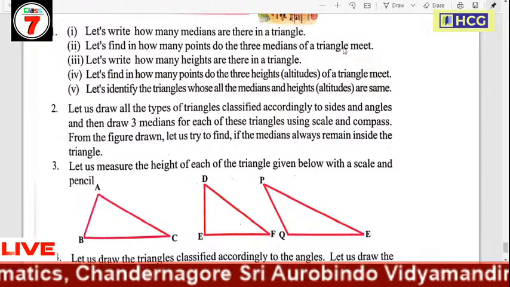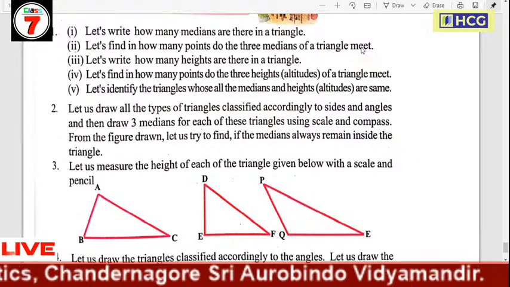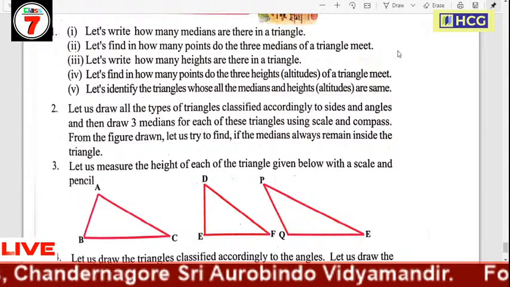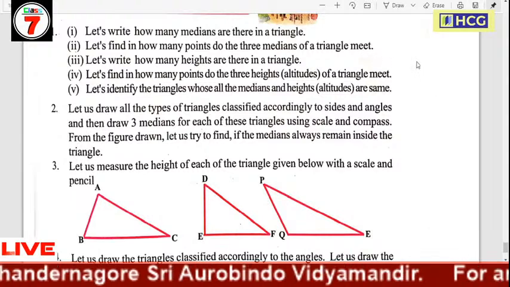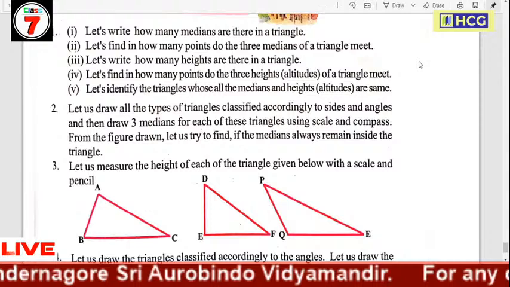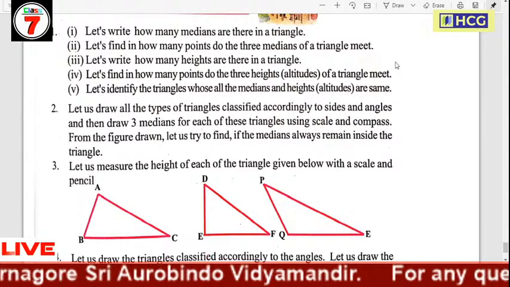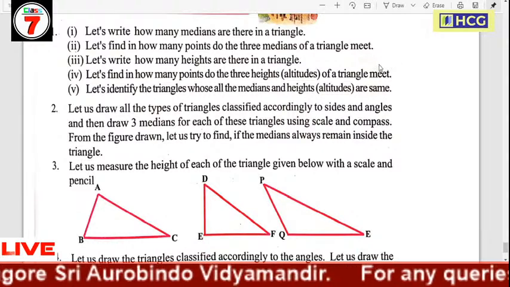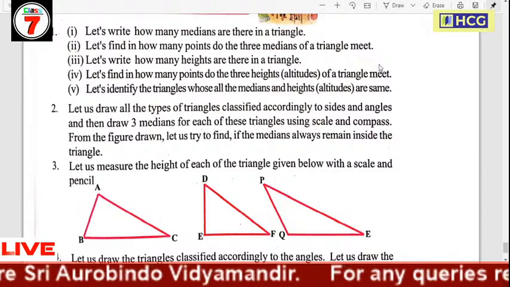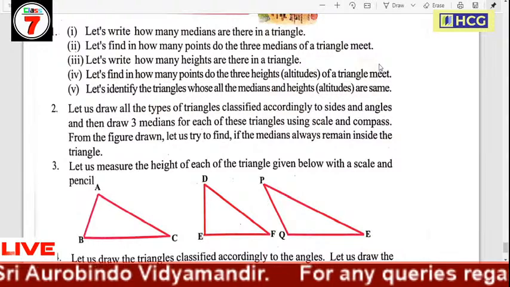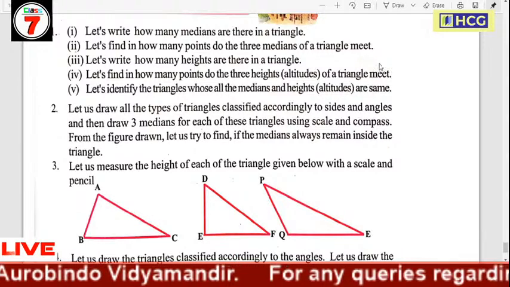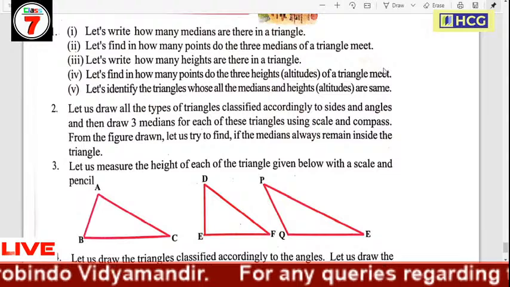Henry Leclerc is in the comment section. Can you kindly tell me the meaning of orthocenter? The orthocenter is the point of intersection of three altitudes.